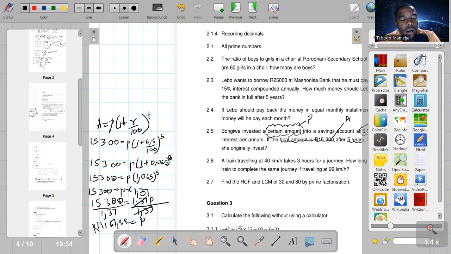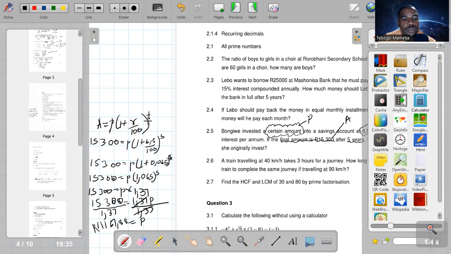Guys, the formula for accumulated amount of compound interest is this one. So this is the formula for calculating a final amount of the money which was growing with compound interest. So if they want you to calculate an accumulated amount of the money which was growing with compound interest, this is how it's done.